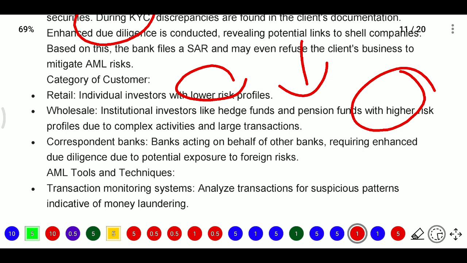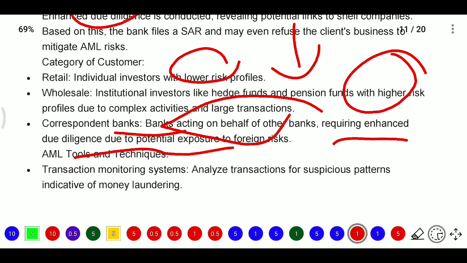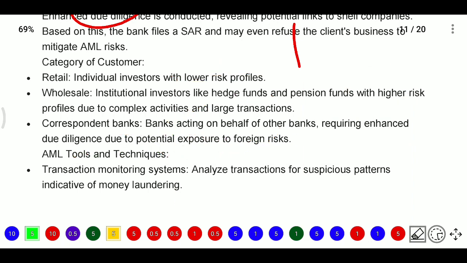They will be doing more complex activities and larger transactions. Next, correspondent banks. Here banks will be acting on behalf of other banks, requiring EDD due to potential exposure to foreign risks. Whereas AML tools and techniques...